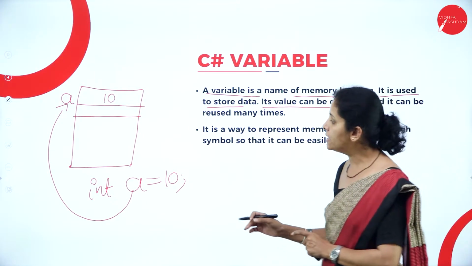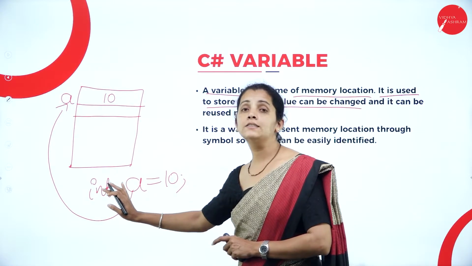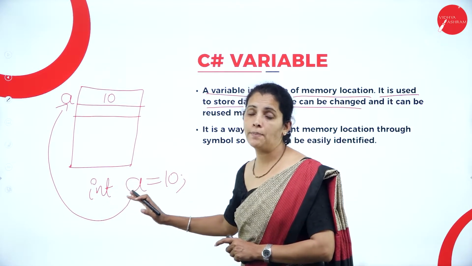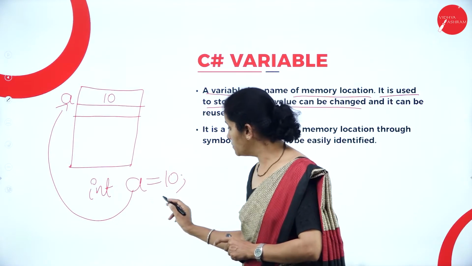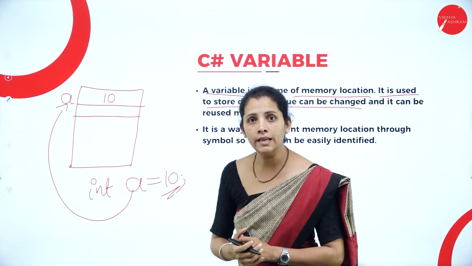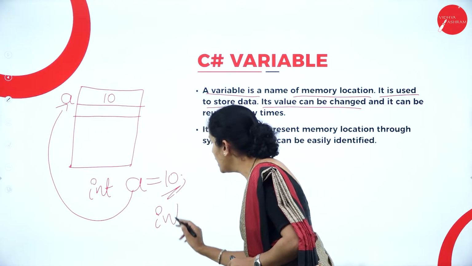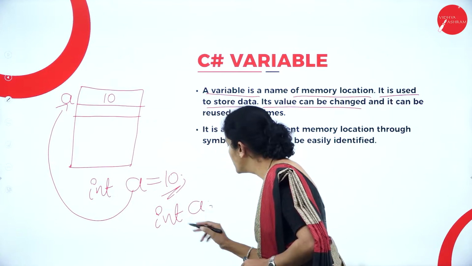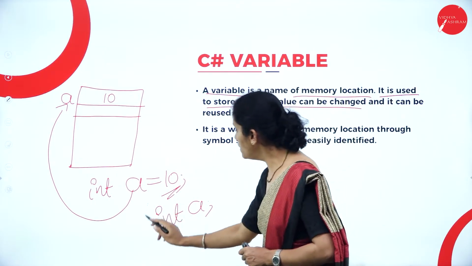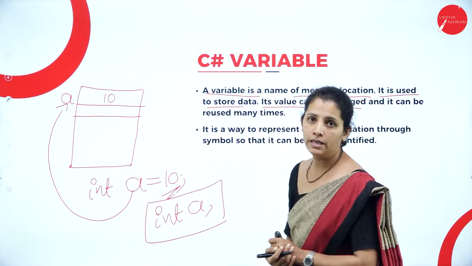So dear students, if I consider this example, this is a constant variable declaration. That means I assign the value at the beginning itself. Now, if I write int a, I can change the value randomly.